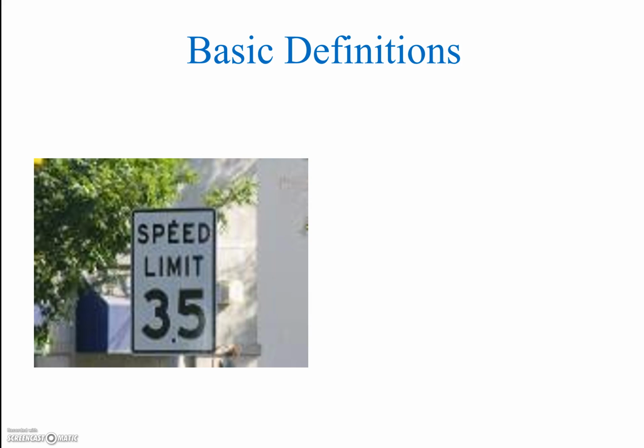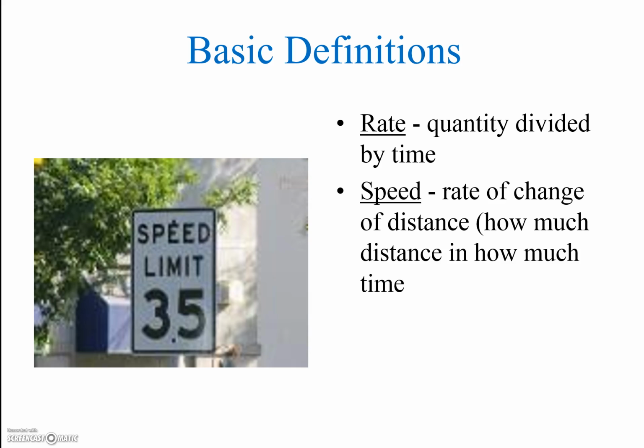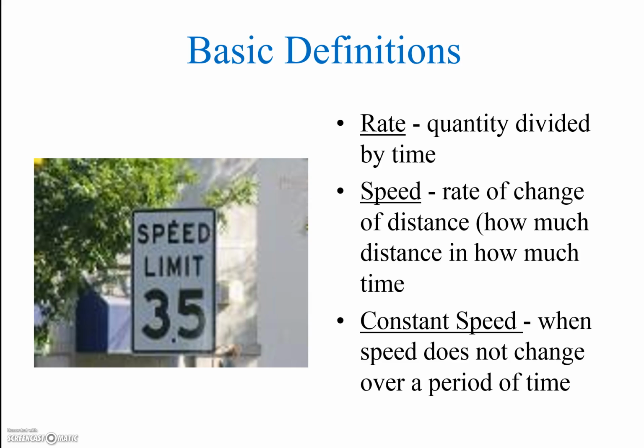We need to know some basic definitions in kinematics. Rate is any quantity divided by time. Speed is a particular rate. Speed is the rate of change of distance. It's how much distance is traveled in a particular amount of time. Constant speed is when the speed does not change over a period of time.